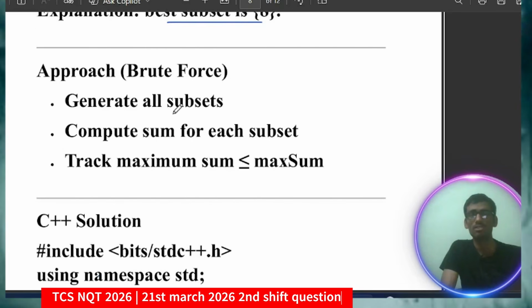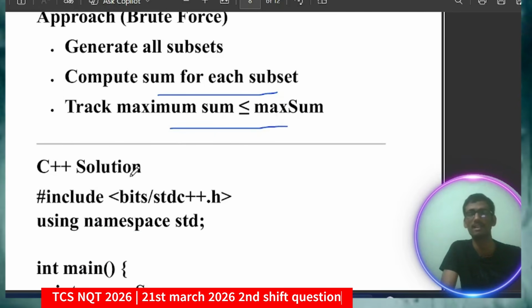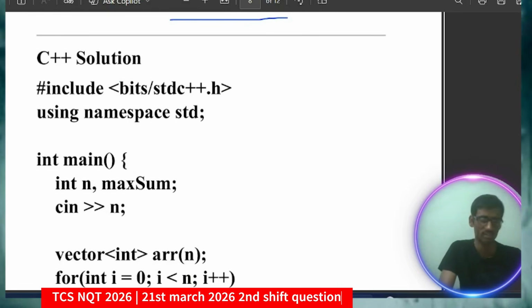Okay, now the brute force approach is the best and you can do that. So generate all subsets, compute the sum for each subset and track the maximum sum which is less than or equal to max sum. So let me discuss the C++ solution.